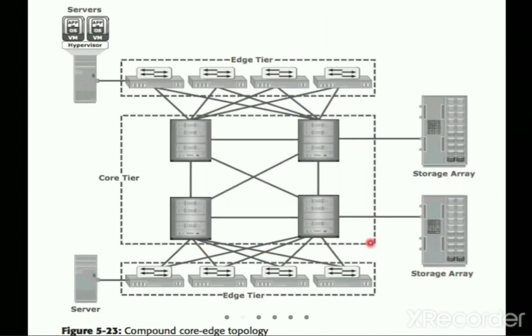Moving on to the next one, this is the compound core-edge topology. Now you can check here, these are the servers where the data is being requested by the host. You have the various switches. Please remember, the switches are not interlinked, so you use the various switches to transfer the data. This is completely the core tier, where these are the directors, and they are interlinked so that the data transfer takes place from one storage array to another storage array.